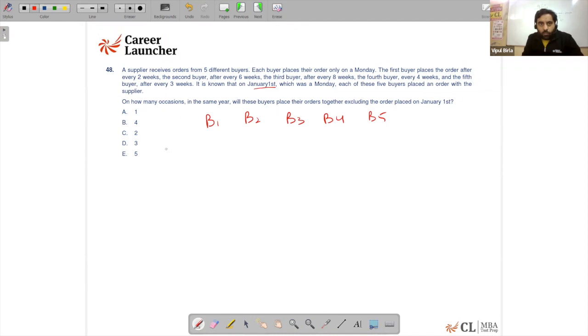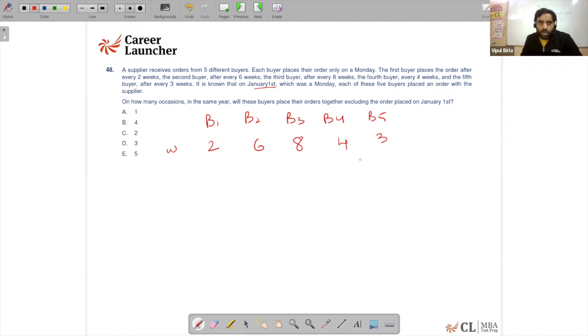So every 2 weeks, then the other one is going to be every 6. Then we have got 8, 4, and 3. So basically we need to identify how many times they will place an order again.